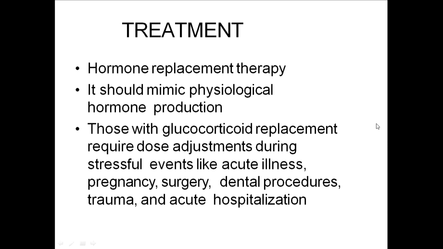For example, glucocorticoid replacement changes with changes in the human body. Whenever there is some acute illness, whenever the patient has a fever or any stressful event, or if you are going for exams and are under any stress, your body produces more ACTH and more cortisol in the blood. So acute stress requires more glucocorticoid replacement.